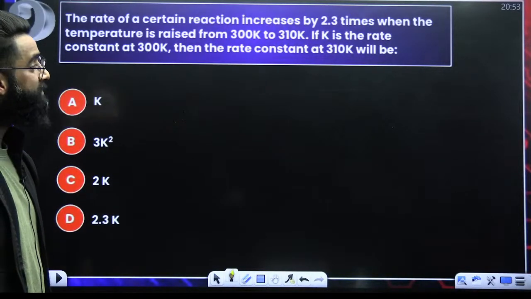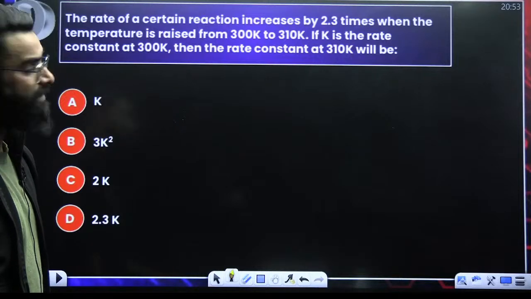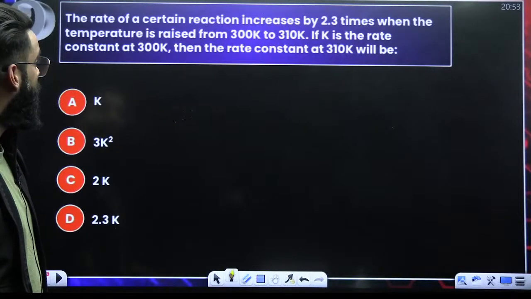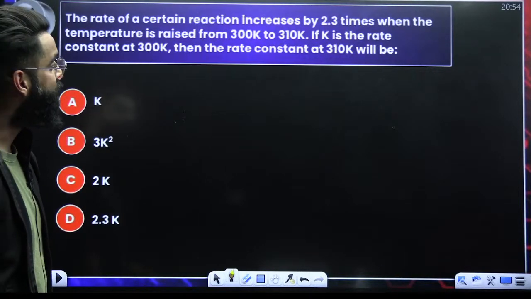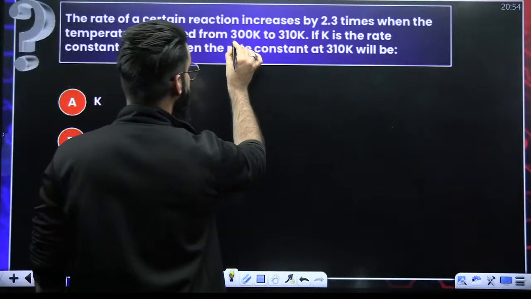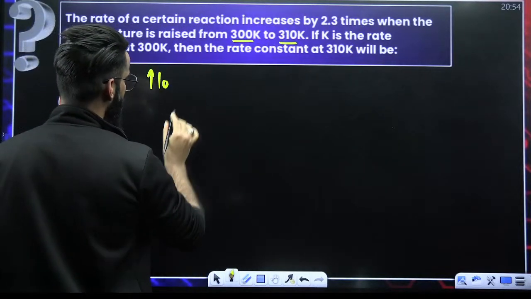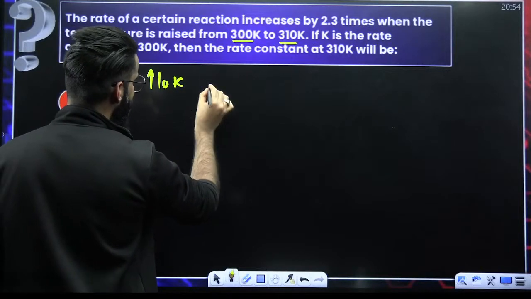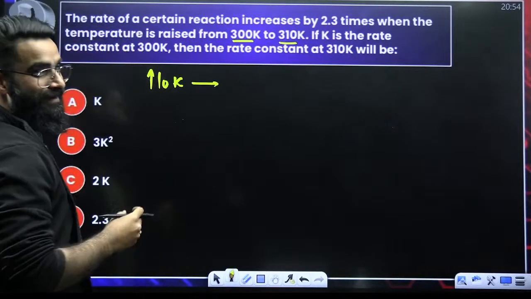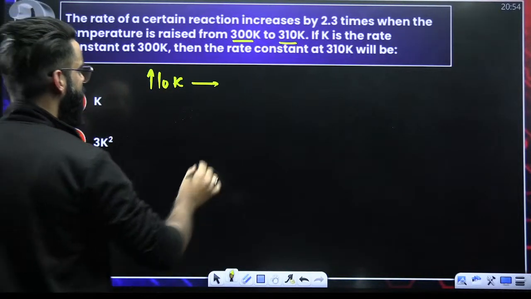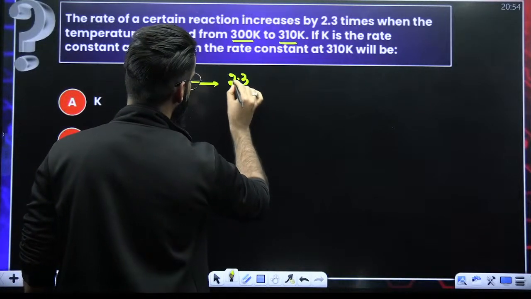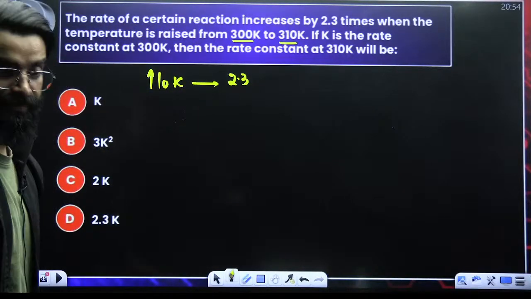The rate of a certain reaction increases by 2.3 times when the temperature is raised from 300 Kelvin to 310 Kelvin. So basically, when temperature is increased by 10 Kelvin, rate increases by the factor of how much? 2.3. Rate increases by the factor of 2.3.